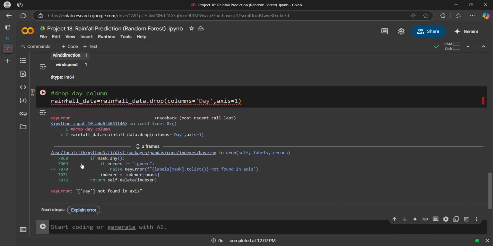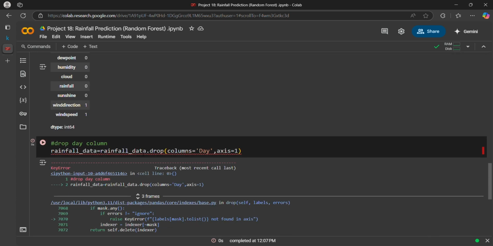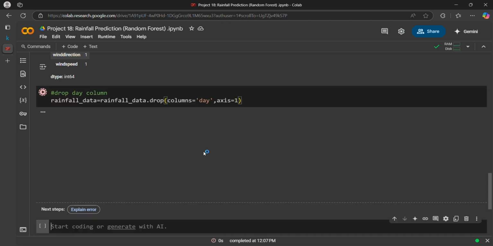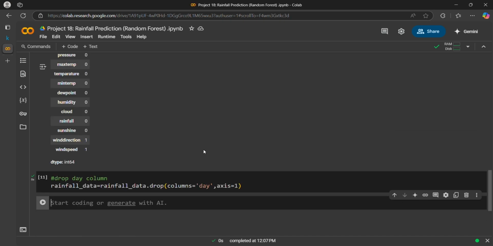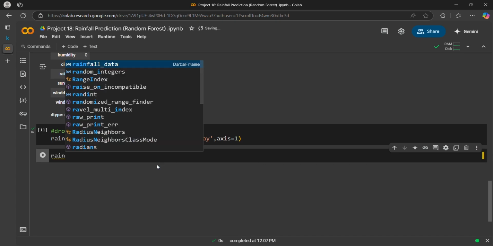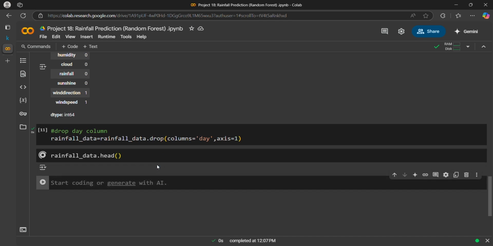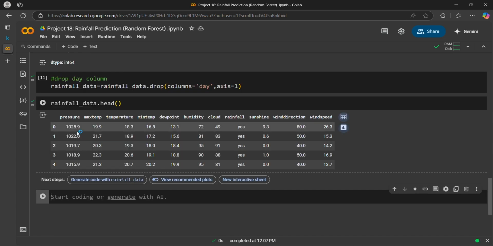Okay, so day is not here. What it says, it is a small d. Okay, so I dropped it. Now let's print the first 5 rows again just to check. Rainfall data dot head. So the day column has been removed.